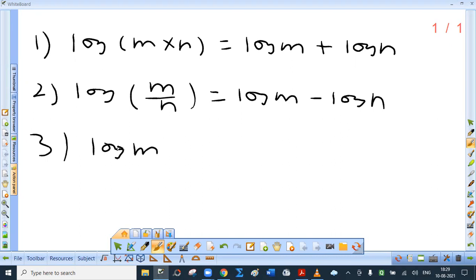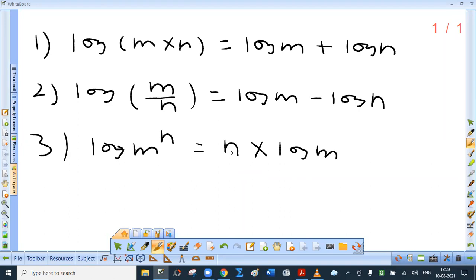Logarithm of m raised to n is n into log m. This is very, very important. Logarithm of a power is that power into the log value. Or you may say a number multiplied by the log of a number is the logarithm of that number raised to this multiplier.